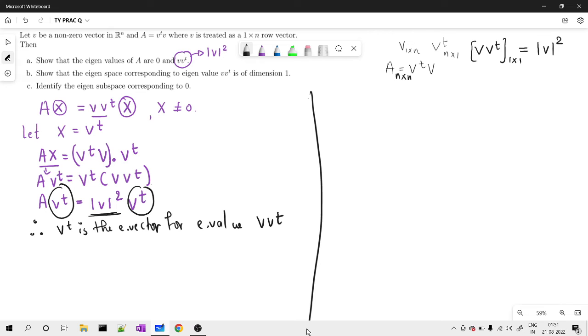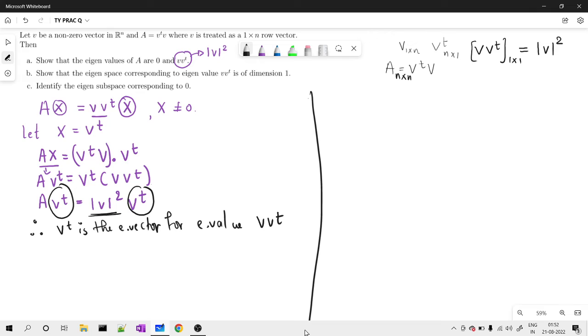Show that the eigenspace corresponding to this eigenvalue, V V transpose, is of dimension 1. What we got is that V transpose is the eigenvector for eigenvalue V V transpose. While solving this, we are not getting any other eigenvector at present. It might be possible that it has another eigenvector as well, since a single eigenvalue could have multiple eigenvectors. So we are still thinking about how to prove that the dimension could be 1, that is, why the eigenspace of V V transpose has dimension 1.